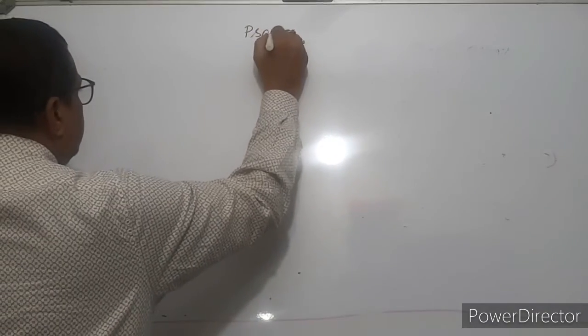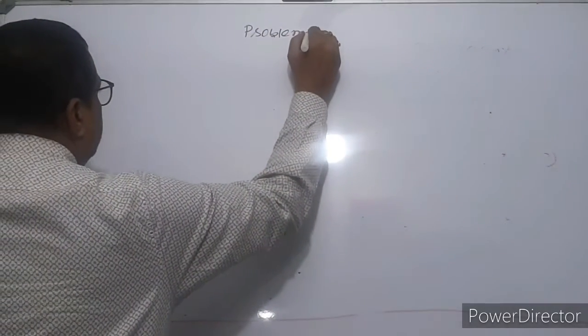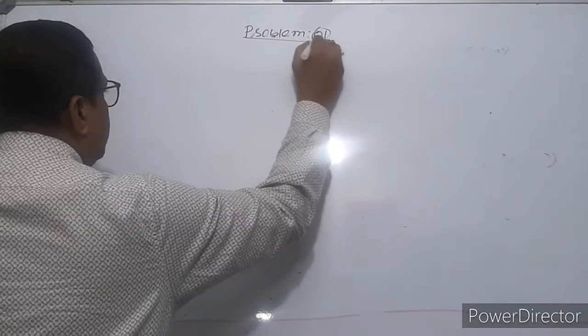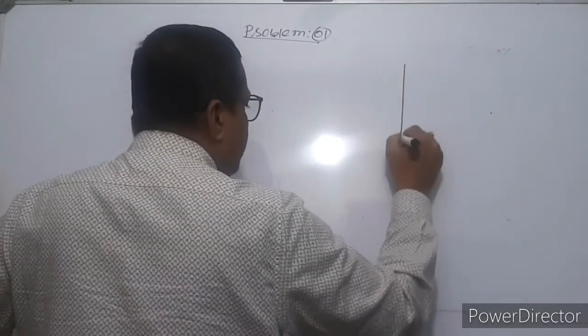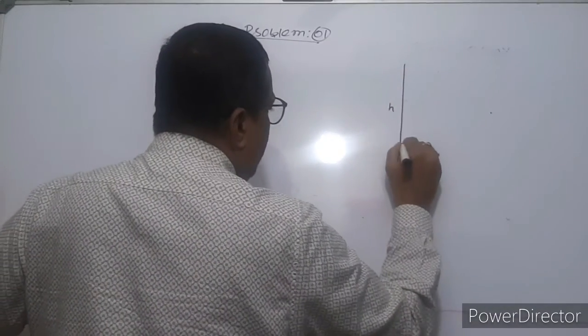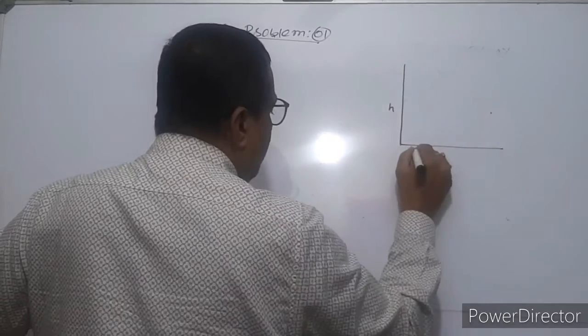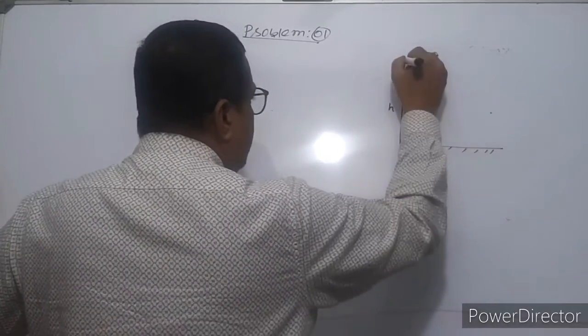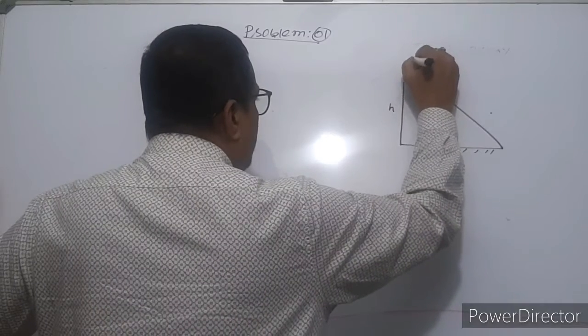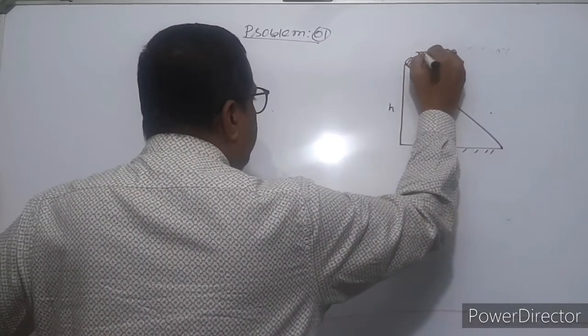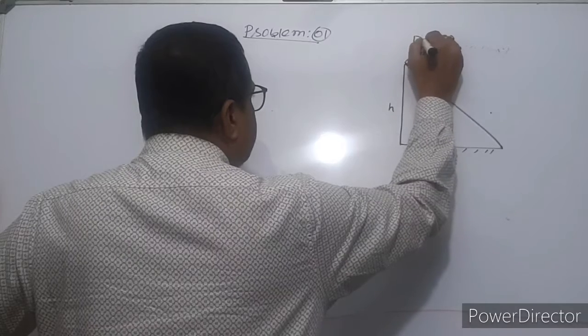Problem number 1. Suppose that there is a height h, and here is the Earth's surface. Our body is kept here. Its mass is m. The body is at rest.